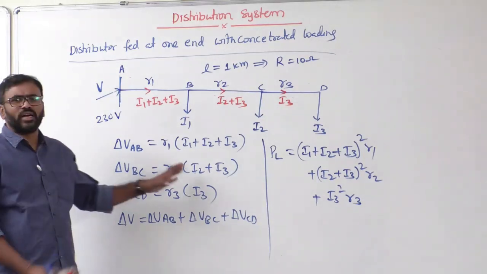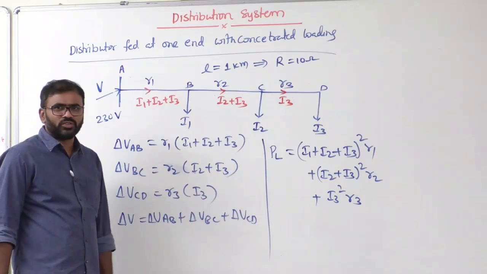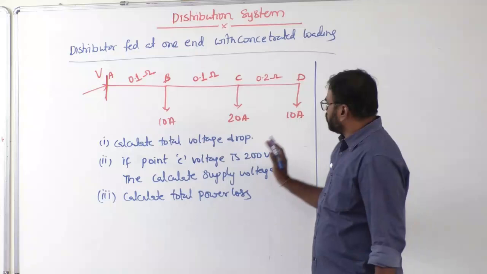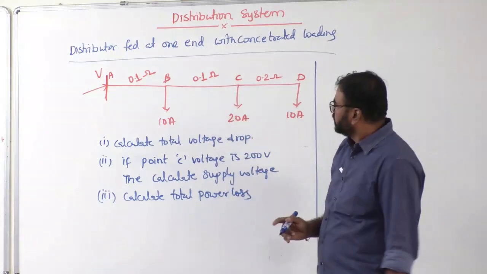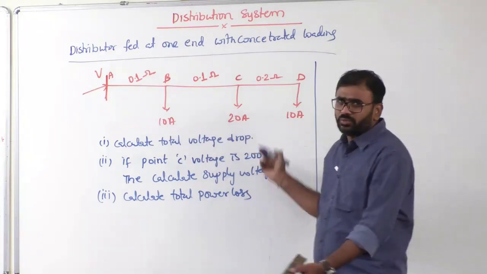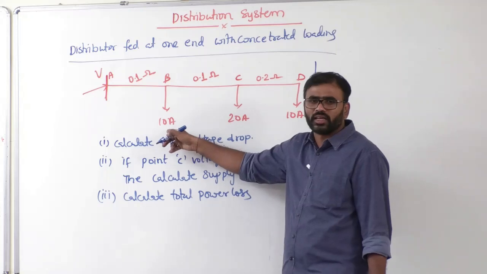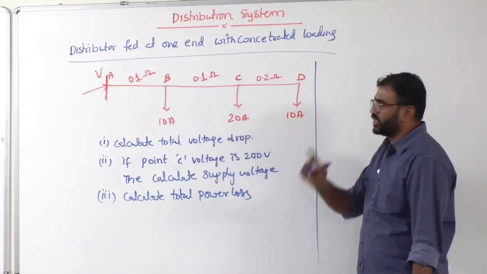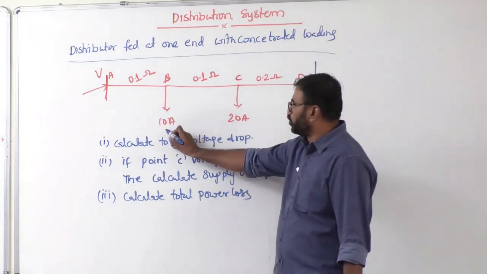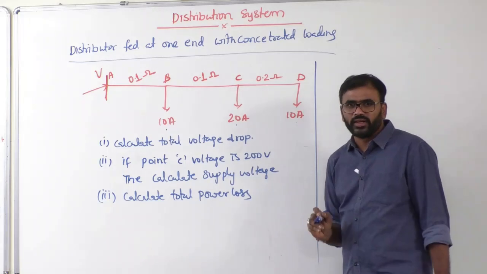So we will take an example so that we can get more clarity on these calculations. Let's see this question which is on distributor fed at one end. See, it's a DC distribution system. You can easily understand why the magnitude of the currents only given, phase angles are not given. 10 ampere, 20 ampere, 10 ampere is given. These are the loads. Load 1 is drawing 10 ampere, load 2 is drawing 20 ampere and load 3 is drawing 10 ampere.